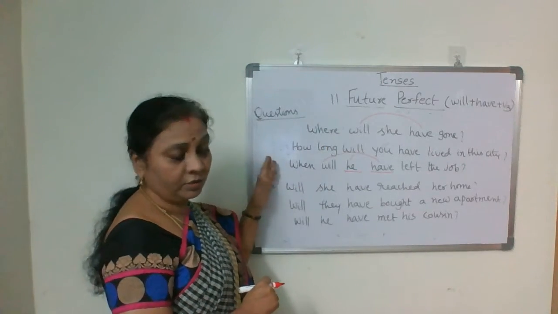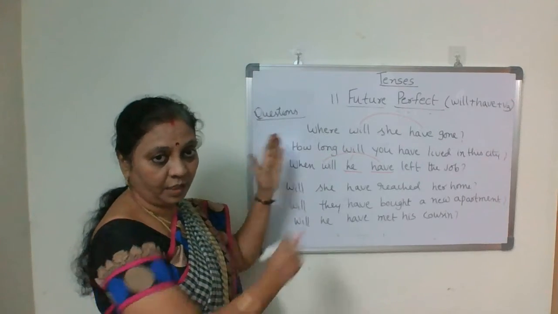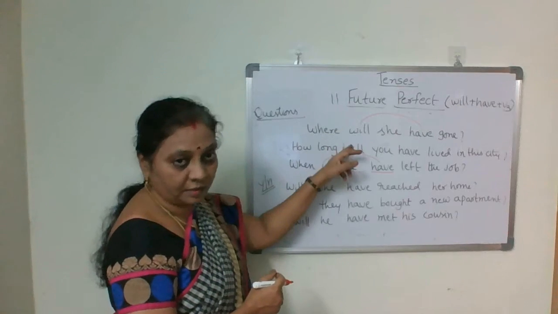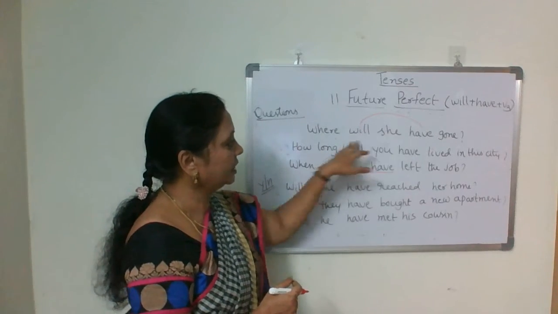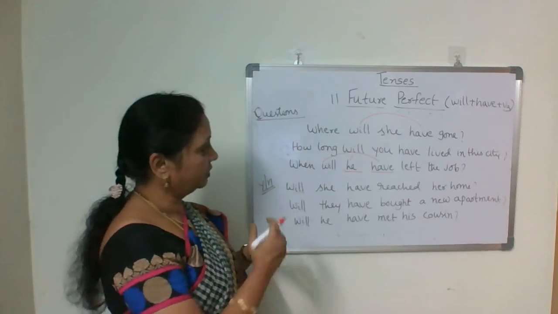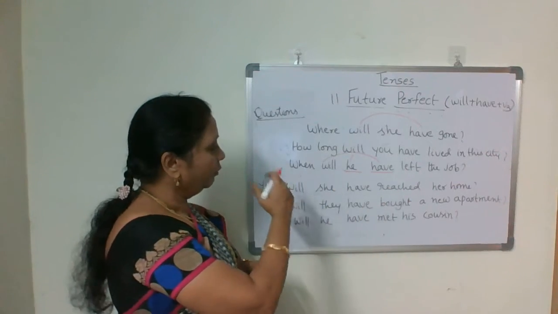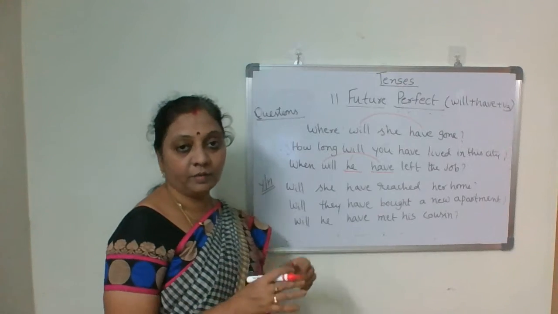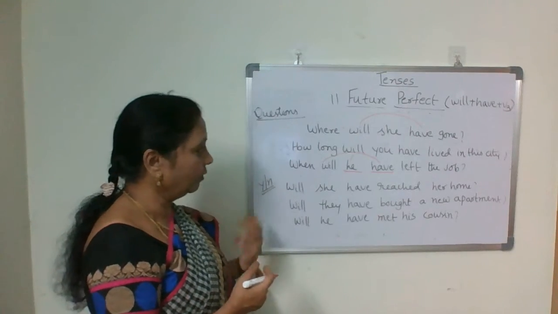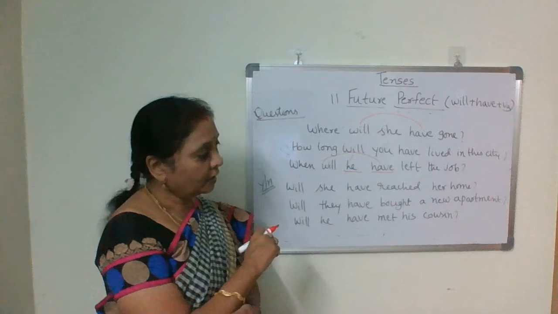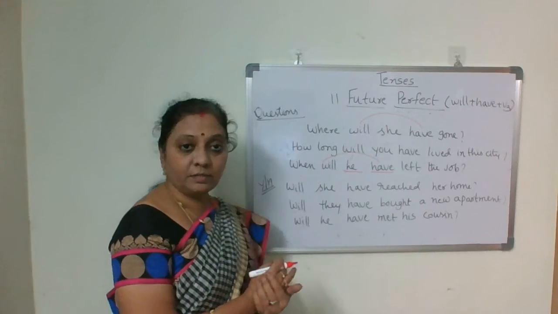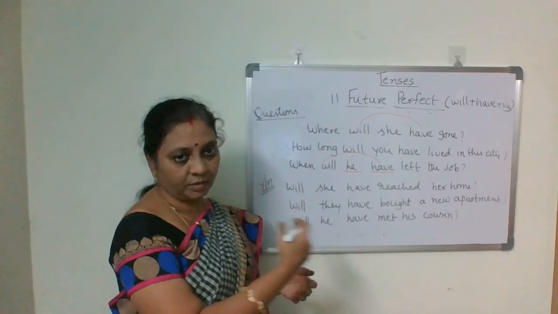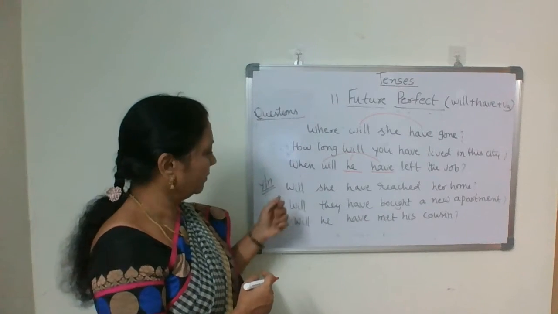When it is actually the case of questions, we have to split like this, isn't it? That is inversion of the subject and verb in such cases. But you observe, this is the way you have to frame the questions. Where will she have gone? When will he have left the job? How long will you have lived in this city? I have lived in this city. You give a period, 5 months or 6 months or 5 years, like that.